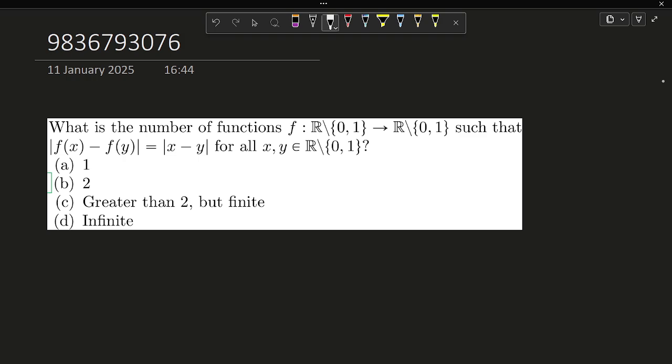Welcome to our class, and now we are going to solve the question which appeared in TIFR 2025 general selection process.